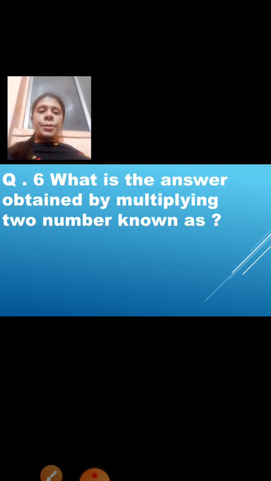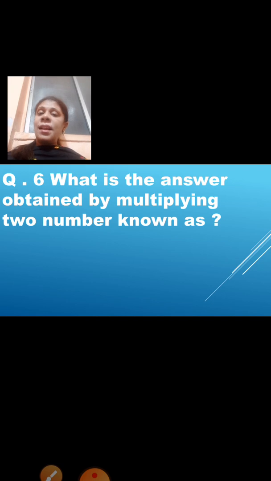Now next question. What is the answer obtained by multiplying two numbers known as? Teacher has told you, when you get the answer while doing addition, what is it known as? Sum.